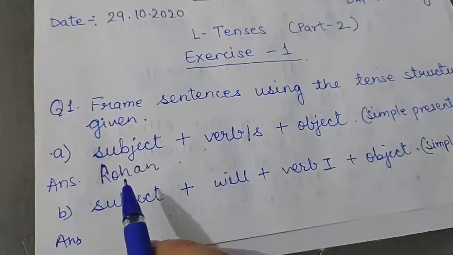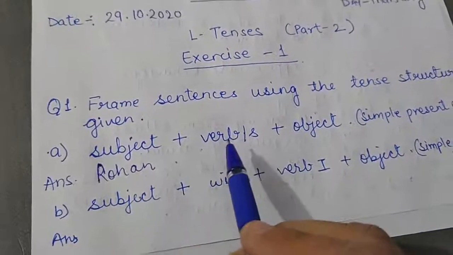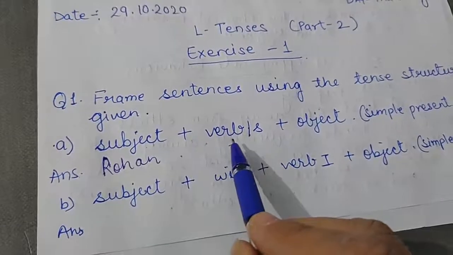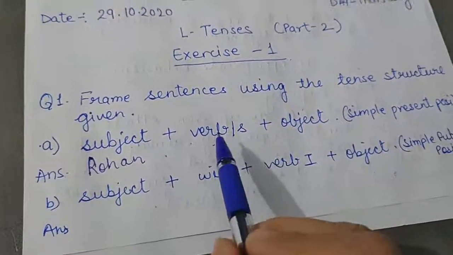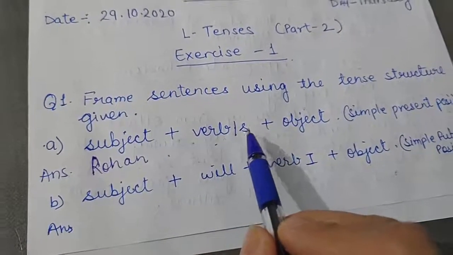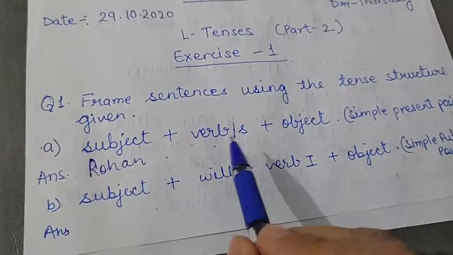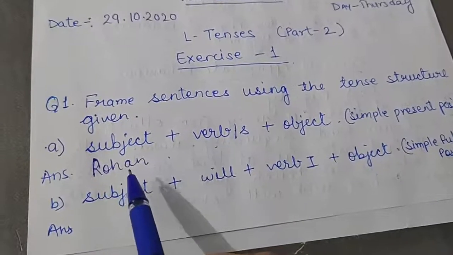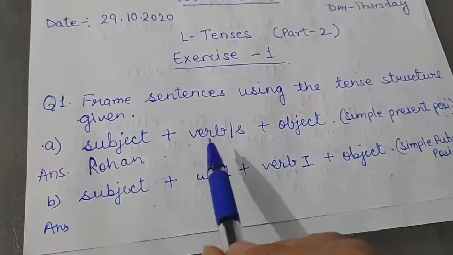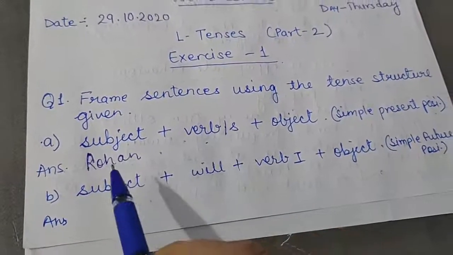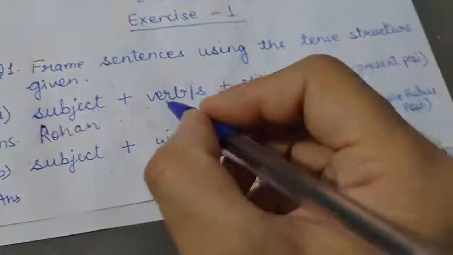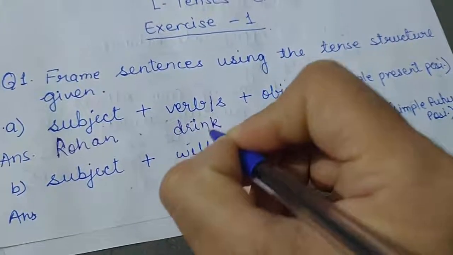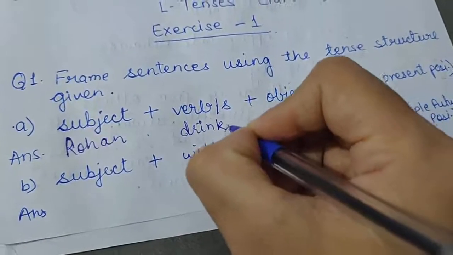Alright, so Rohan is your singular subject. Now we have to add one verb, and it is going to be a verb with s or without s. So this verb with s or without s is going to be decided according to your subject. So we have taken the subject Rohan, it means singular subject, so we are going to add s with the verb here. So I will add Rohan drinks. Drink is your base verb and we are going to add s here, drinks.